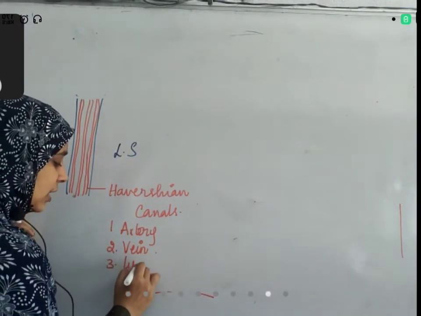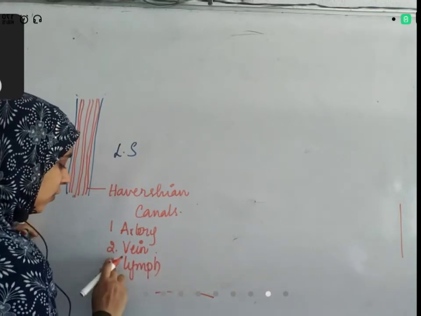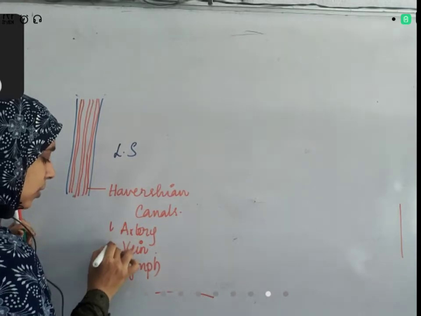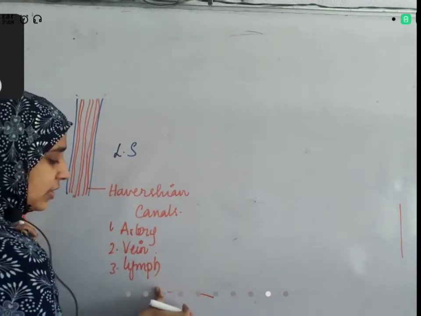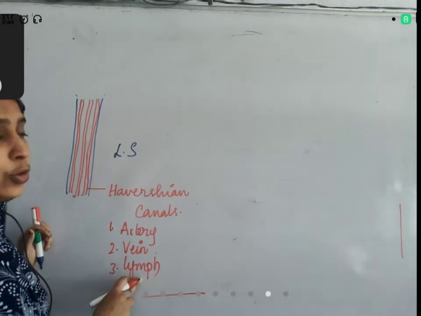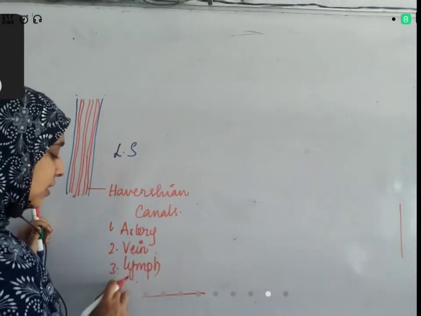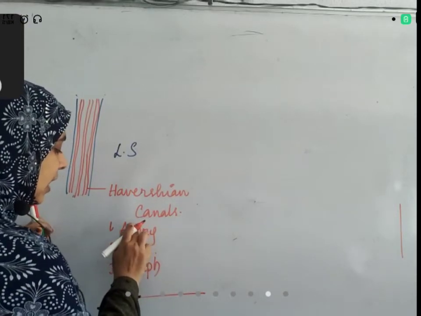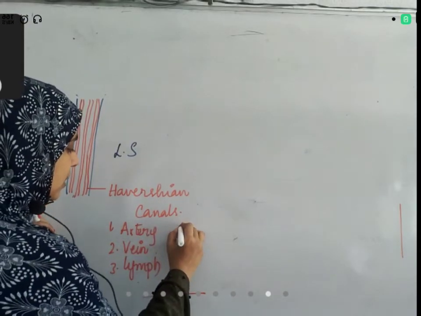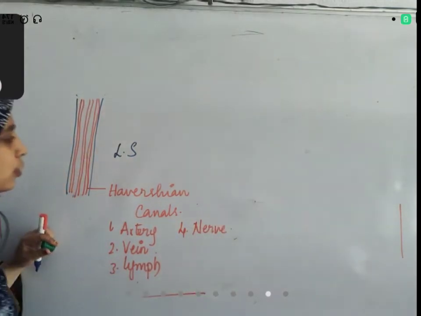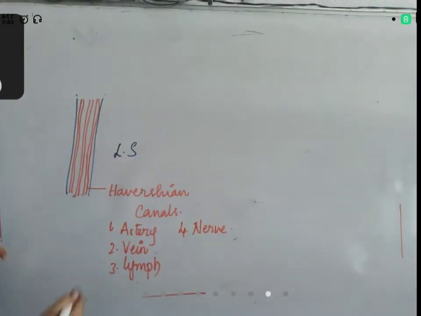One lymph vessel is present that carries the lymphatic fluid. What is this lymphatic fluid? We'll learn after skeletal connective tissue. Next, one nerve is present. So these are the four components present inside the Haversian canal.